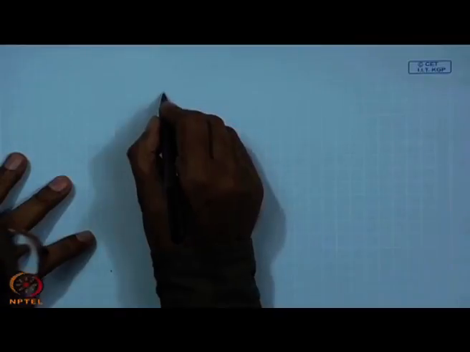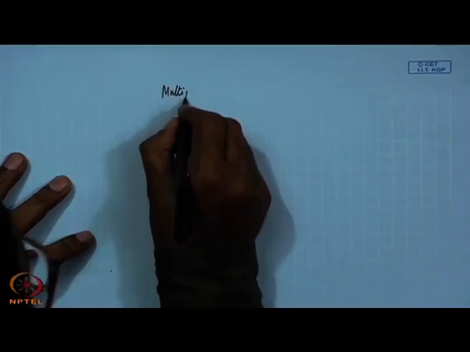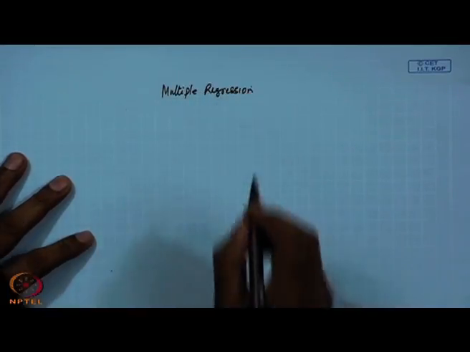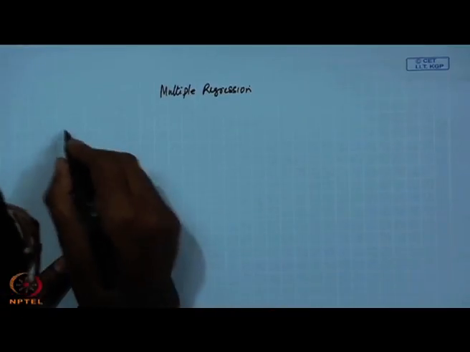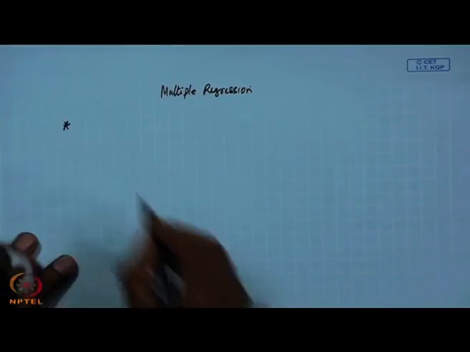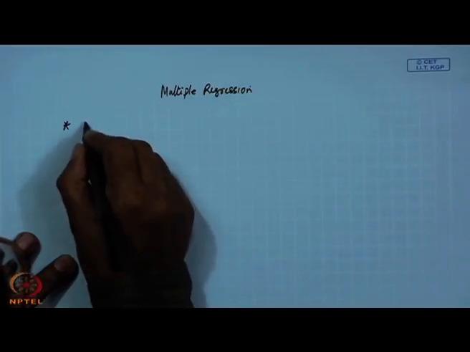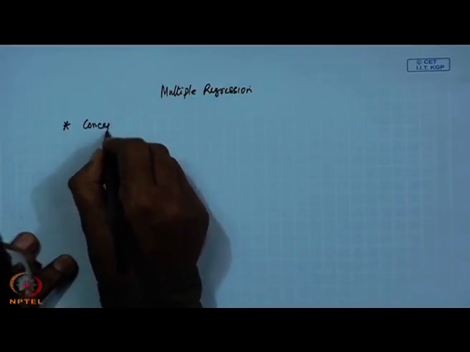Good morning. Today we will discuss multiple regression. The contents of multiple regression are: first we will start with a conceptual model.